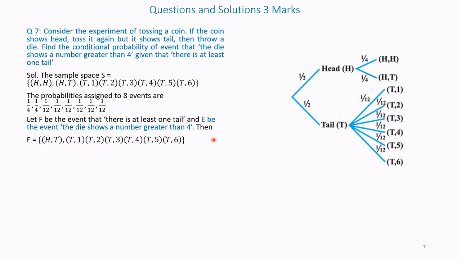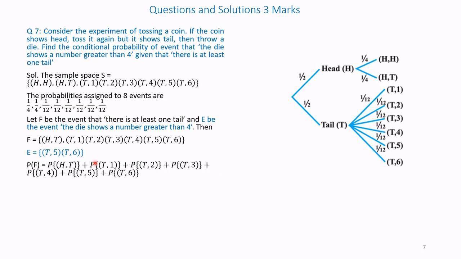Then F is equal to head-tail, T1 and so on, that is, F is the event of at least one tail. So here there is one tail: 1, 2, 3, 4, 5, 6, 7. Therefore, E is T5 and T6, the last ones.